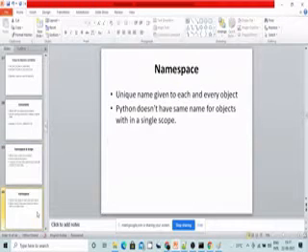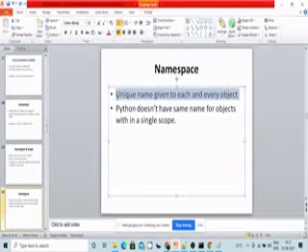Okay, now coming to the namespace. What exactly is a namespace? A unique name given to each and every object. Namespace is nothing but defining things in a unique way. For suppose if in your class there are 10 people, each and every person will have a different roll number. In the same way, we define a unique name given to each and every object. Python doesn't allow the same name for objects within a single scope. Okay, what exactly is the scope? If you ask me, let us go to the next step.